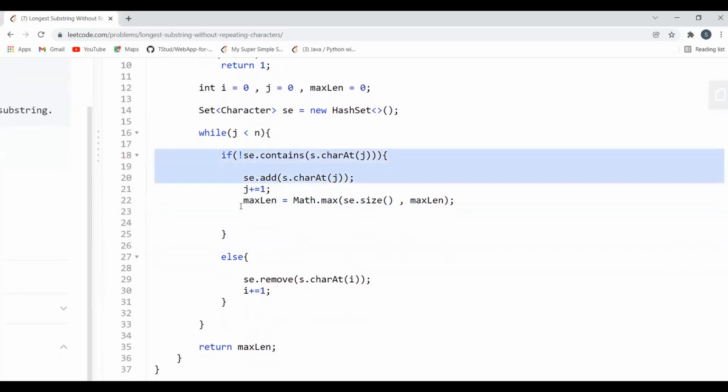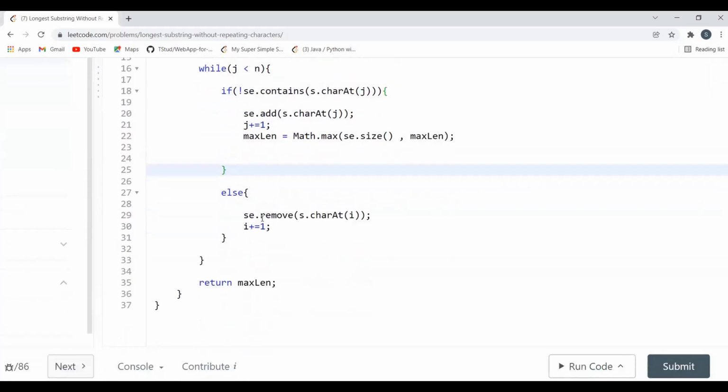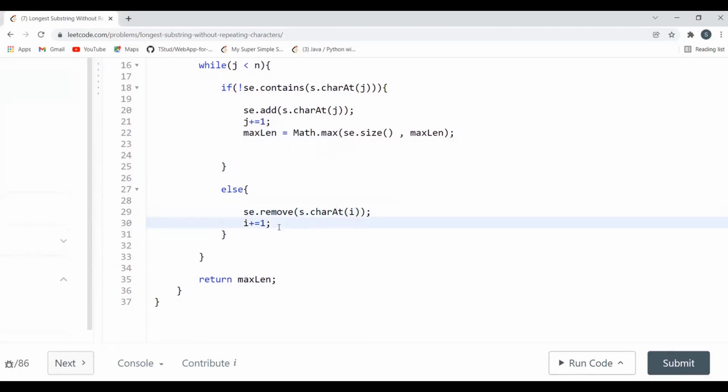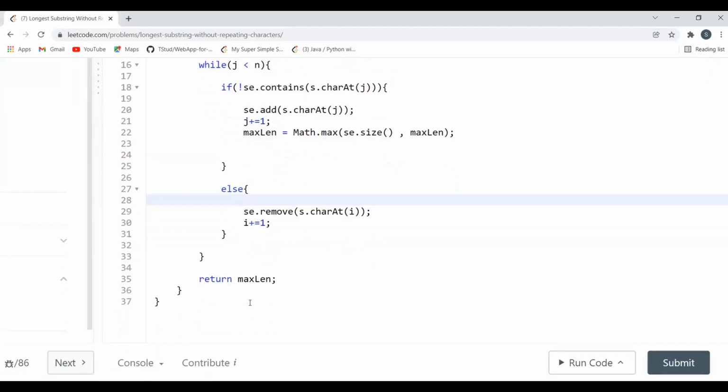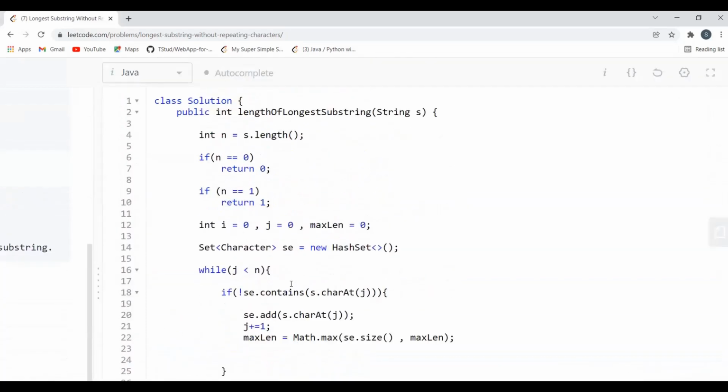And if in case the character that we have recently come across is present in our set, in that scenario what we are doing is we are removing the character that is present at the ith position in our string s. Also we are incrementing the value of i, right? And we are continuously processing all the steps that are mentioned, and at the last we are simply returning the value of maxlen, right? So this is the code for the approach.